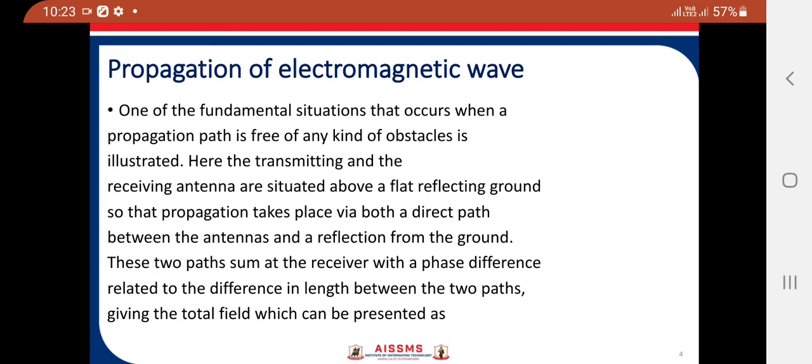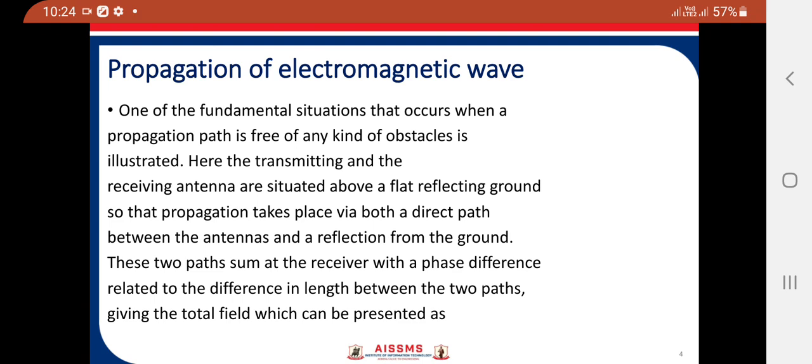Next we will see the propagation of electromagnetic waves. One of the fundamental situations that occurs when a propagation path is free of any kind of obstacle is when the transmitting and the receiving antennas are situated above a flat reflecting ground, so that the propagation takes place via both the direct path between the antennas and the reflection from the ground.